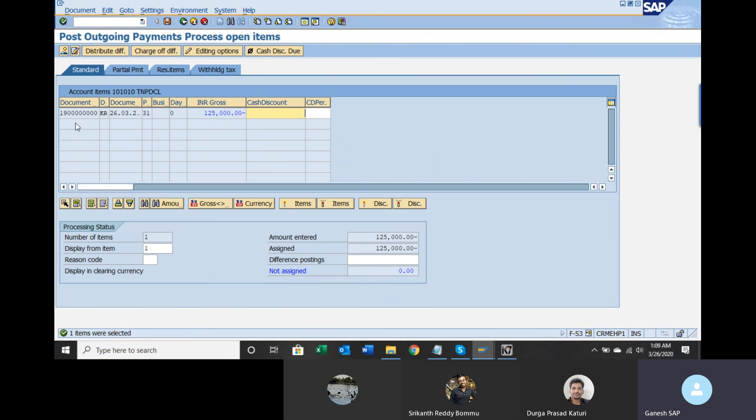You can see how many open items are there. Right now only one open item is there, and it is in blue color. Blue color means it is already considered for payment. See this? In the previous screen I have entered 1,25,000. The system automatically assigned this 1,25,000 because it is in blue color. If I double click on it, it goes out from here. If I double click on it again, it will bring it here.